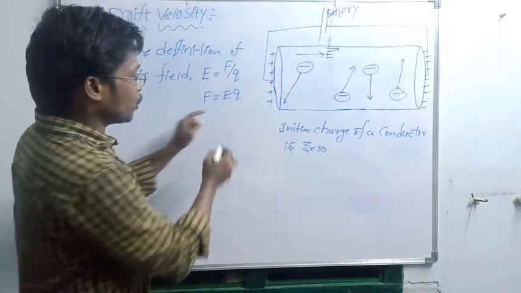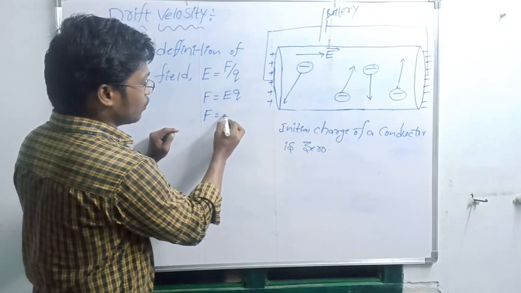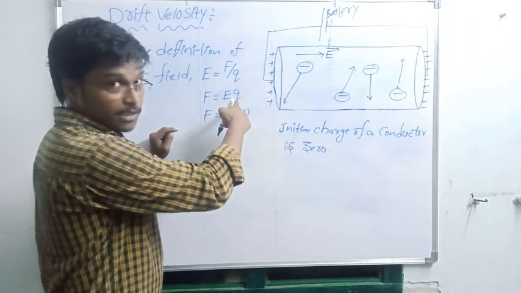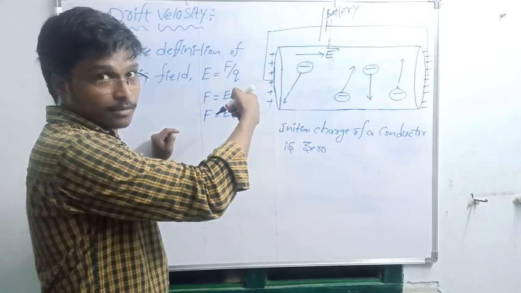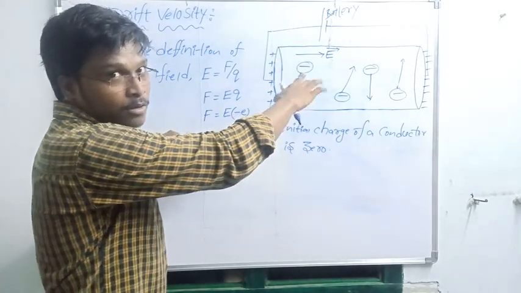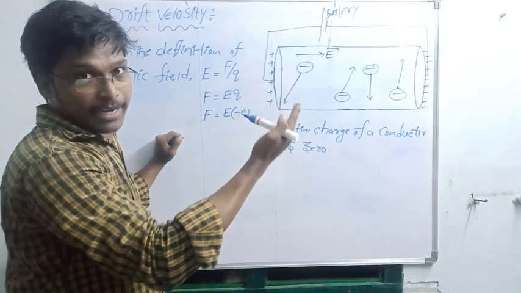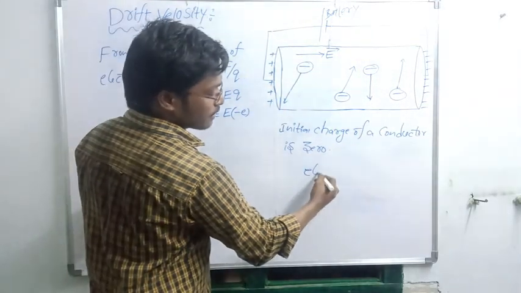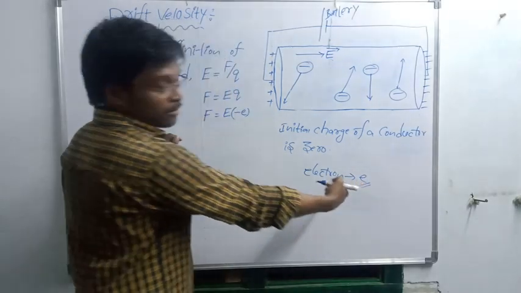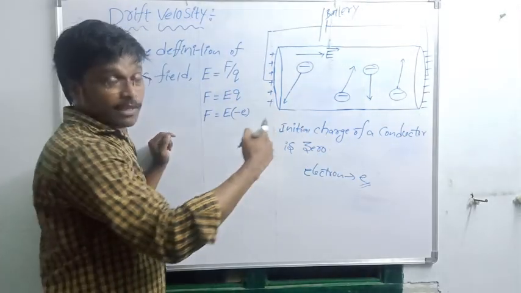So in the place of Q I am writing F is equal to E into minus e. Which charge? The charged particle. What is the charged particle here? Electron, which we usually indicate as e.